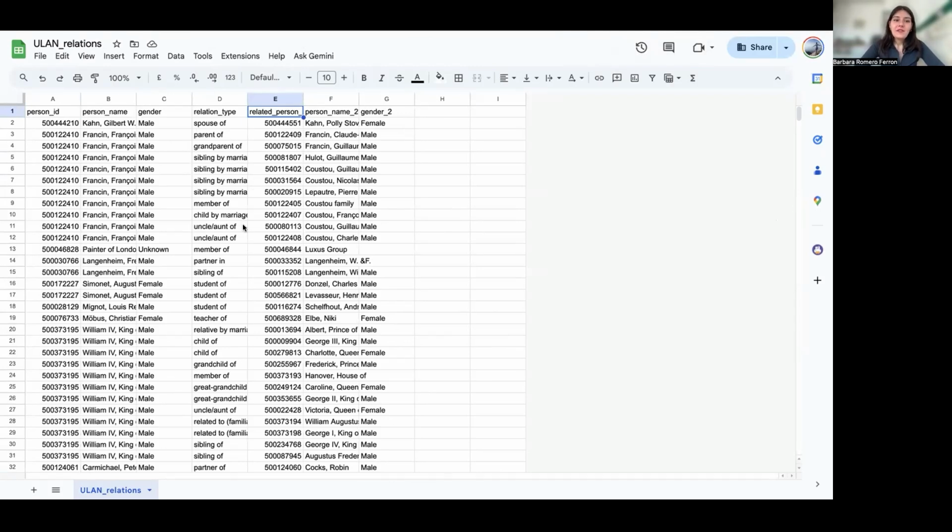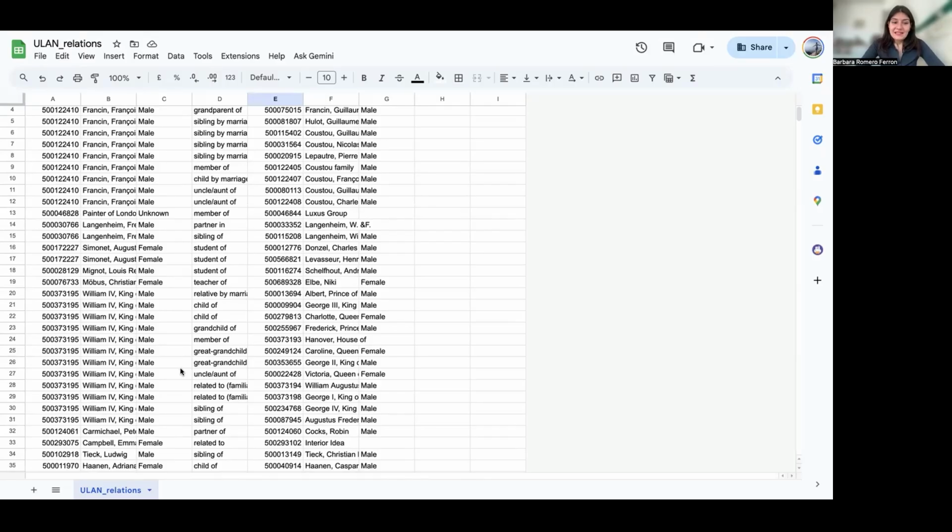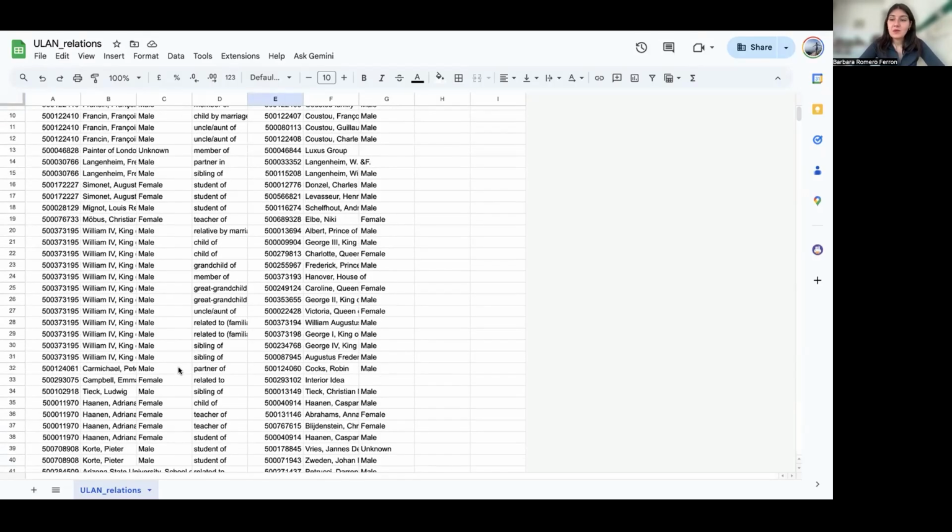If not, here you have all the information related to person name, gender, relation type, related person. The interesting part is that you can actually know who was related to who. Through here, we can see information like what are the types of relationships that we record of women, are they personal or professional? How many women are connected to other women in a professional way? How many men are connected to women in a professional way? What type of relationship is that? With these simple 7 columns, we can actually explore gender relations in a very binary way. So that's another part of the dataset.